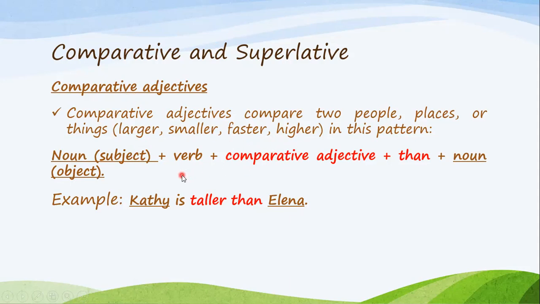I follow this pattern when I write them in a sentence. I have the noun, which is the subject first, then the verb. So as you can see here, Kathy, the verb is, so Kathy is, I put the comparative adjective taller, I put than, so taller than, and then I put the object, which is a noun, Elena. So Kathy is taller than Elena.